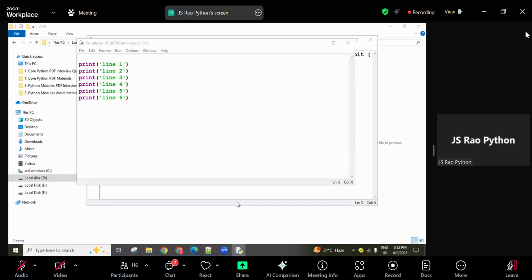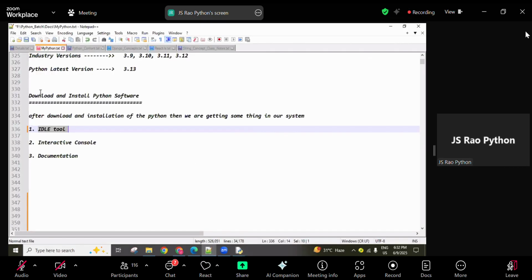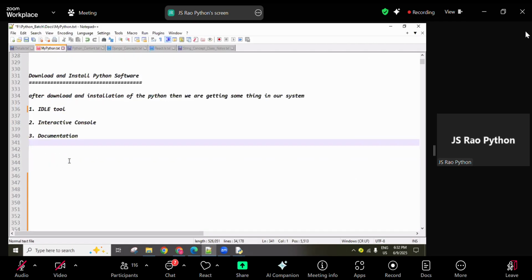Are all of you clear on this so far? One more point I want to let you know. After downloading and installing, these three come, as I said. These two things I explained, and this one is documentation related, so no need to discuss it. And the next thing: I want to identify whether the Python software path is added or not.